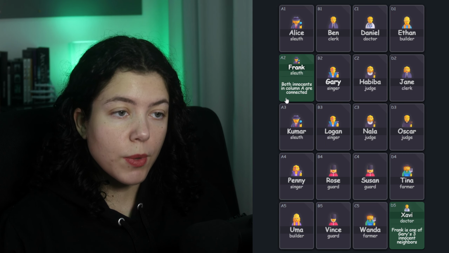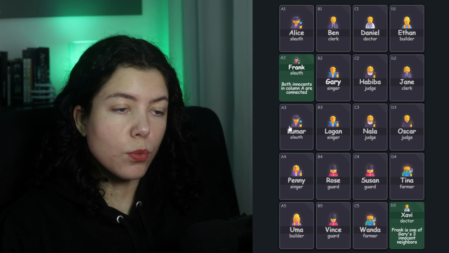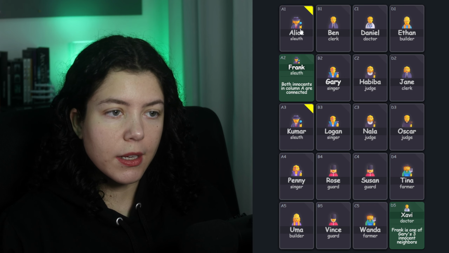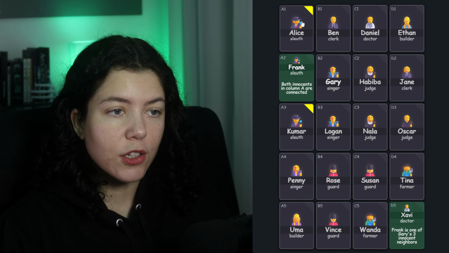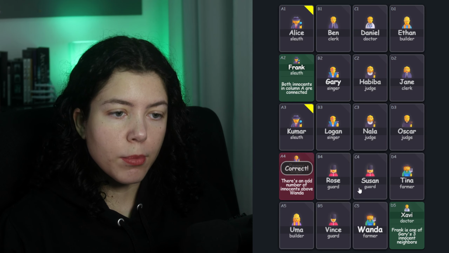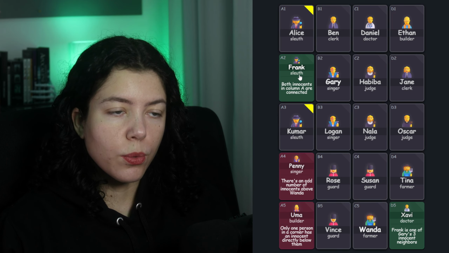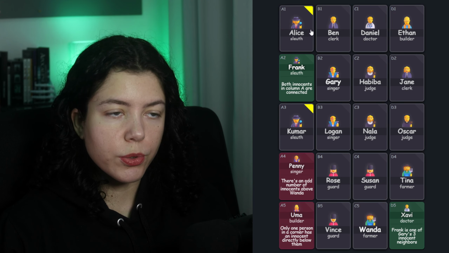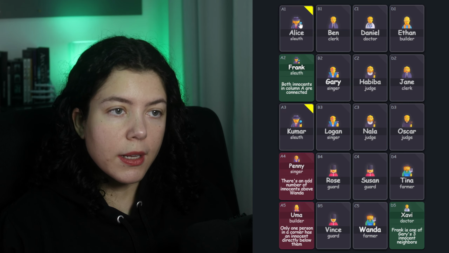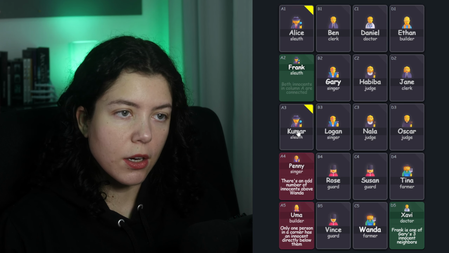Frank gives us a clue as well. Both innocents in column A are connected. Frank himself, who is an innocent, is in column A. So one of the 2 people connected to him is going to have to be the second innocent and the last one in that column. So the people not connected to Frank here, Penny and Uma, are both criminals. And we tag Kumar and Alice, who are connected to Frank, with the same color to indicate that one is a criminal and the other one an innocent. So opposites here.